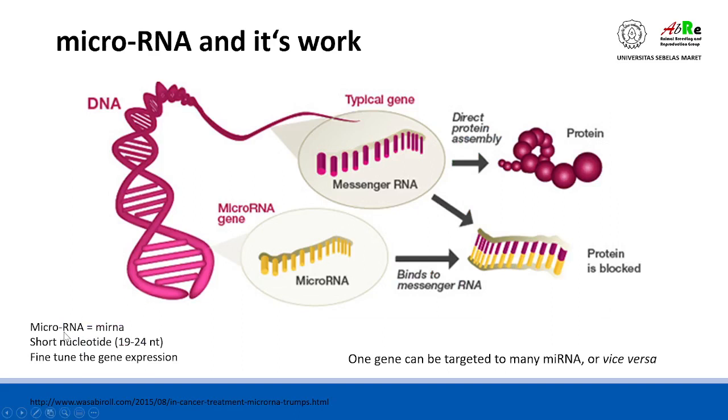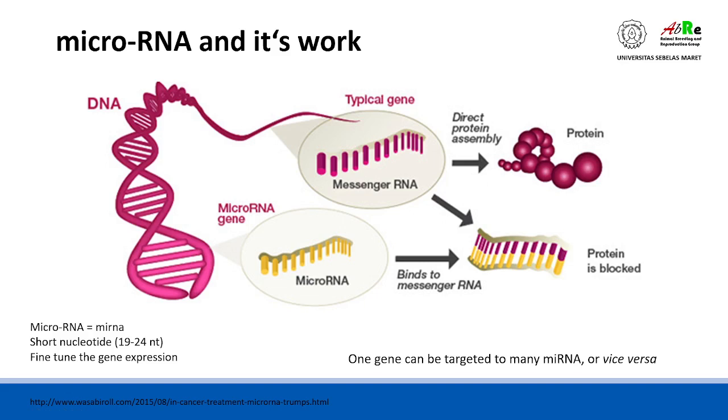Micro-RNA is a short nucleotide sequence consisting of 19 to 24 nucleotides, and its function is to fine-tune gene expression. As we can see here, part of the micro-RNA will attach to the target, which can lead to overexpression or downregulation of the gene. One gene can be targeted by many micro-RNAs or vice versa. This micro-RNA can modulate gene expression of a specific target.